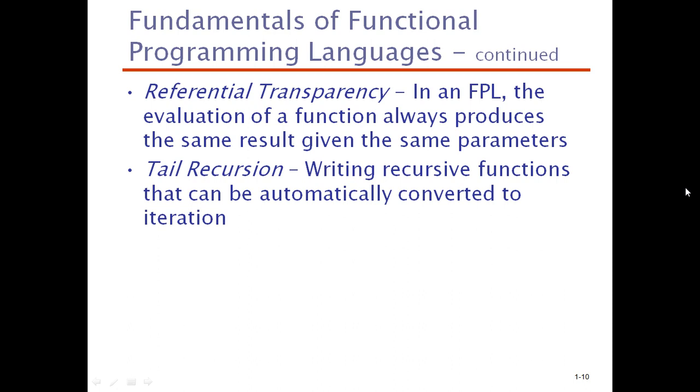There is no concept of side effects, which means referential transparency holds. Next, with tail recursion, no recursion is available, only iteration, in the case of FPL. So these are the three main differences between functional programming languages and imperative languages.